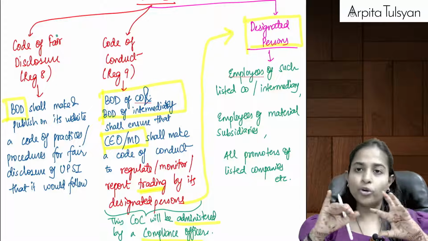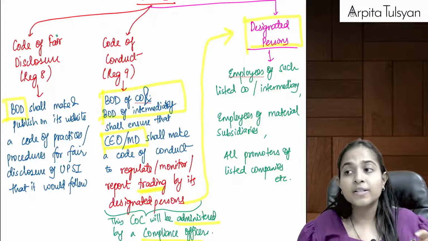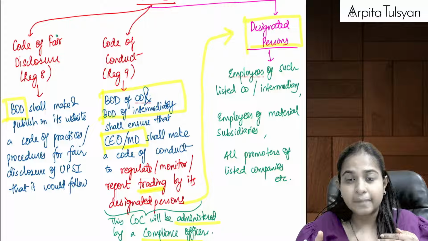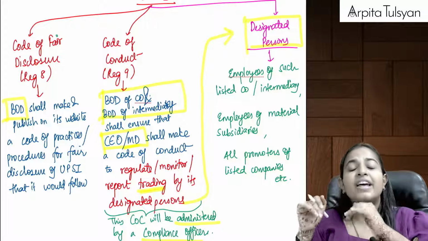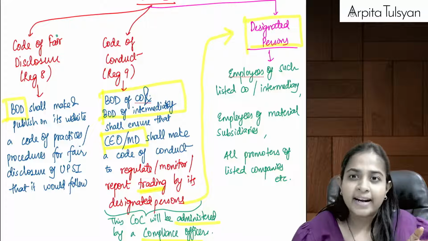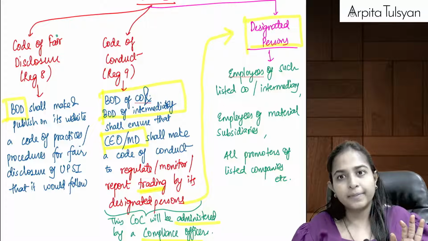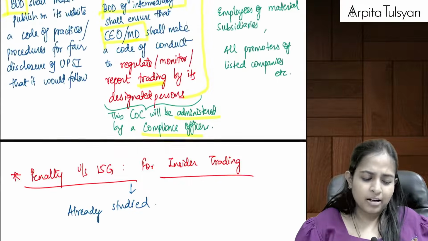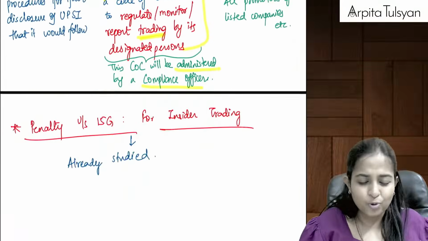So both the codes are altogether different. Code of fair disclosure talks about in which circumstances we can disclose UPSI, and code of conduct is about when designated persons do the trading, it can be done as per the code of conduct. Are you clear with this? This part was a one-time read. You just have to understand it once, no need to learn it by heart.